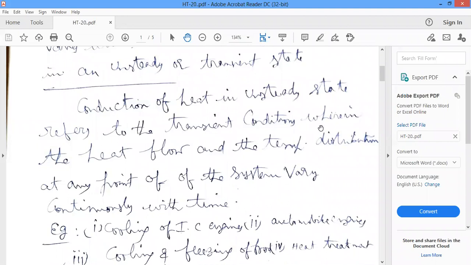That's why here the temperature varies with respect to time.